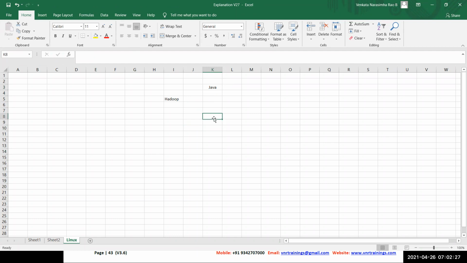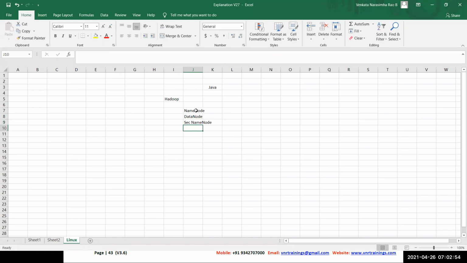Now the question is, how will a program be executed in Java? When I say Hadoop software, inside it we have the name node as a service, the data node, and the secondary name node.